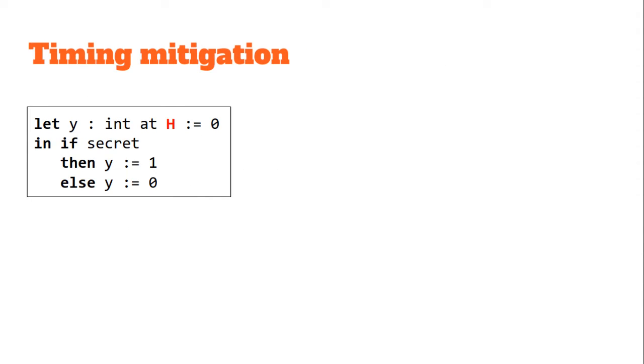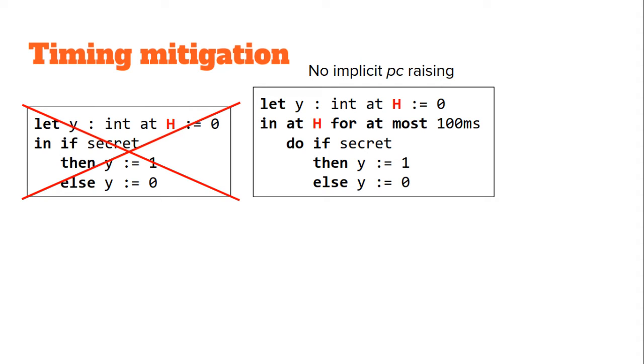C possesses the same constraints as other IFC languages. High branches only allow high side effects, for example assignments to high variables. Where C differs from the rest of the IFC crowd is that C does not allow implicit PC casting. Rather, the PC must be explicitly raised by an add command. Conditions on if expressions must flow to the PC. This provides mitigation against timing attacks by also having a timeout.